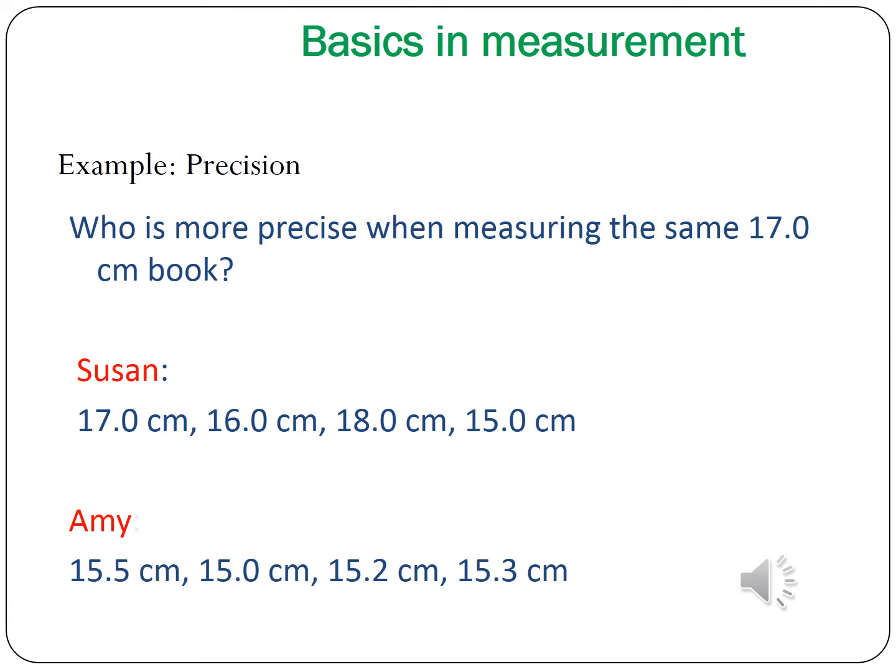We are going to see the example for precision. Who is more precise when measuring the same 17.0 centimeter book from the accuracy example? Susan gives 17.0 centimeter, 16.0 centimeter, 18.0 centimeter, 15.0 centimeter, and Amy gives 15.5 centimeter, 15.0 centimeter, 15.2 centimeter, 15.3 centimeter.